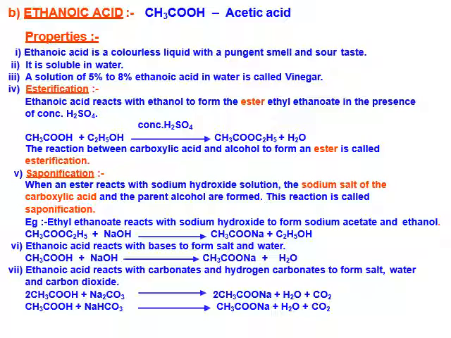sodium ethanoate, plus water. Next reaction is ethanoic acid reacts with carbonates and hydrogen carbonates to form water, salt, and carbon dioxide. We can see the reaction: CH3COOH, ethanoic acid, plus sodium carbonate, Na2CO3, forms the sodium salt of acetic acid, and also with NaHCO3, sodium hydrogen carbonate, it will also form the sodium salt of acetic acid along with water and carbon dioxide.